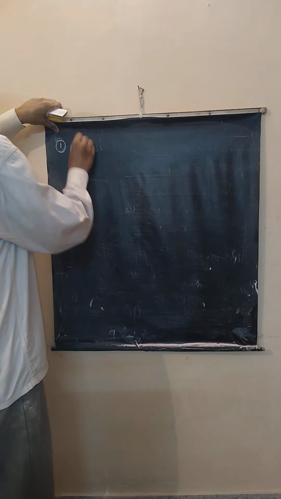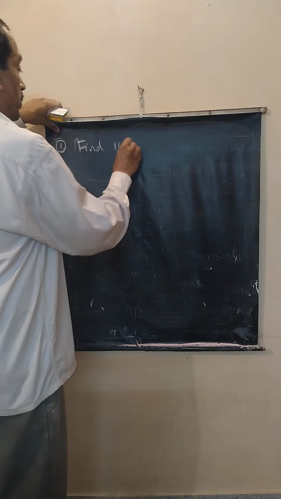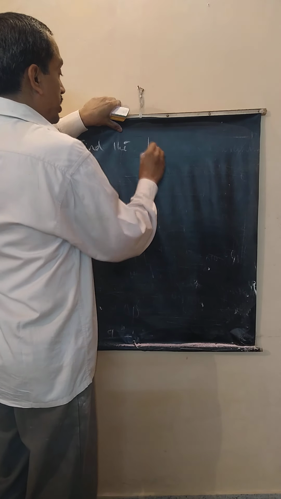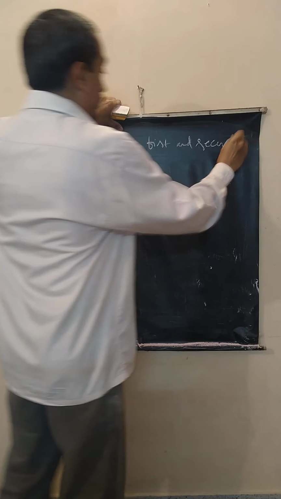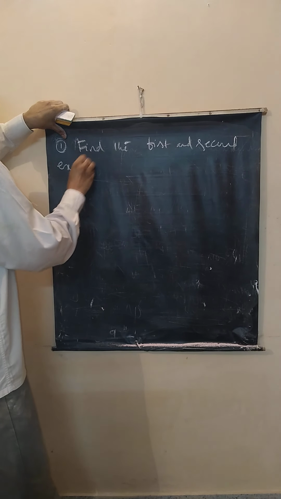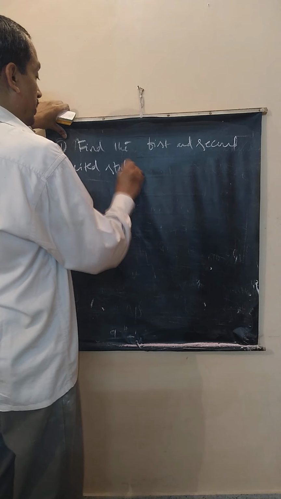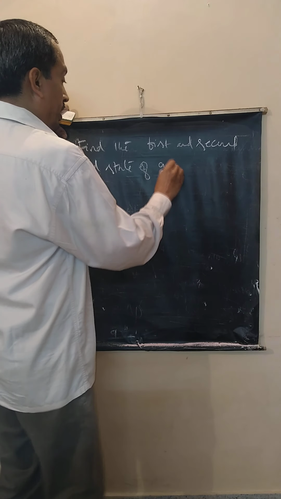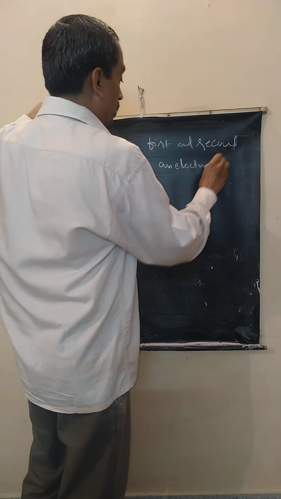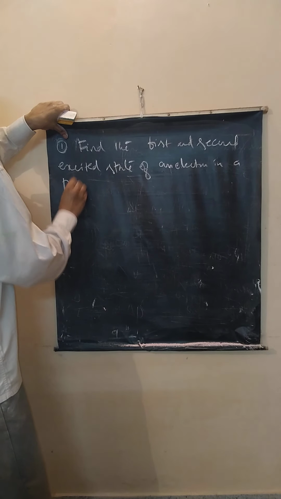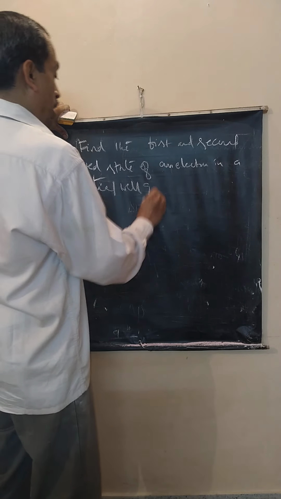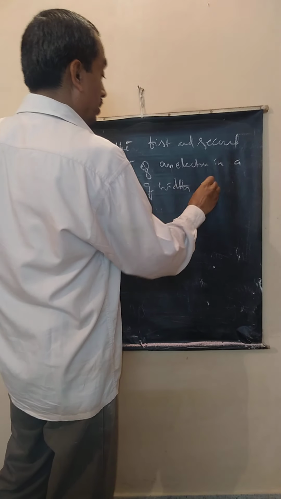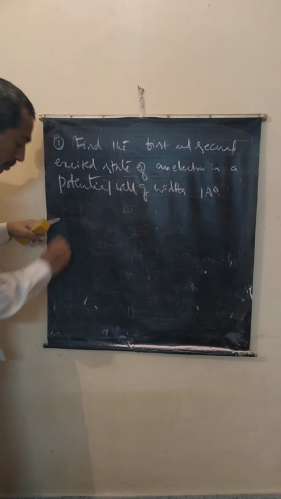See here, find the first and second excited state of an electron in a potential well of width 1 angstrom. An electron is in a potential well.